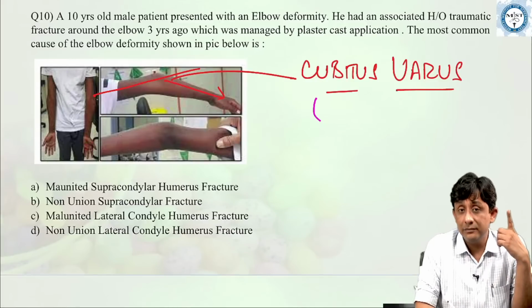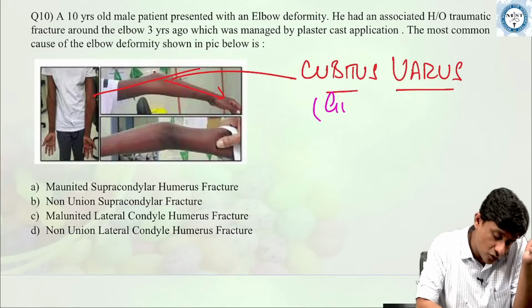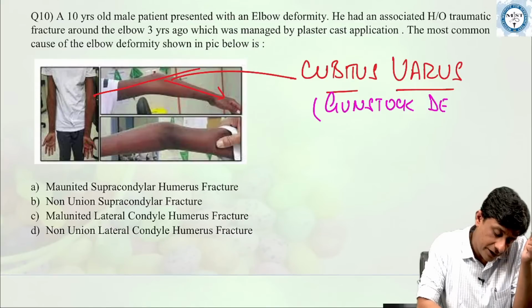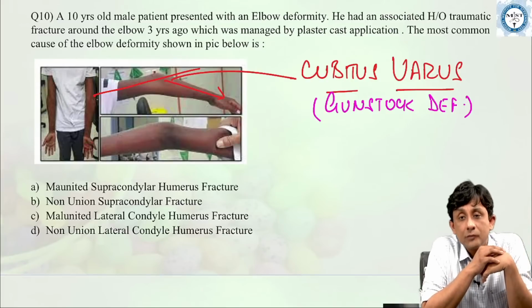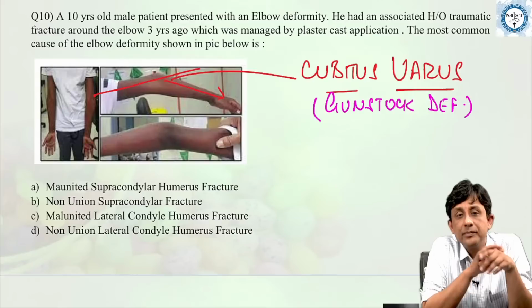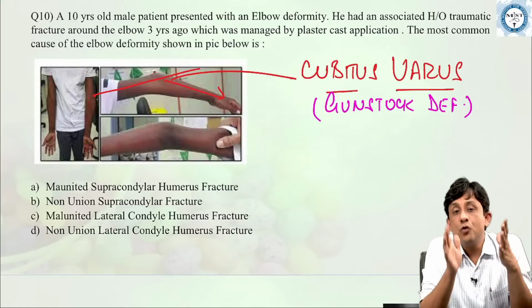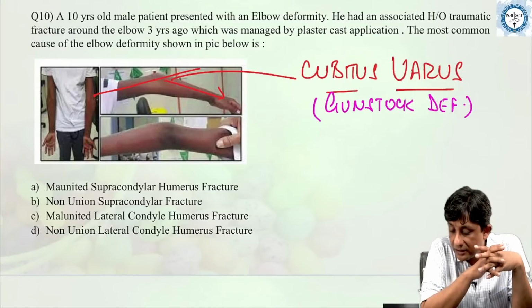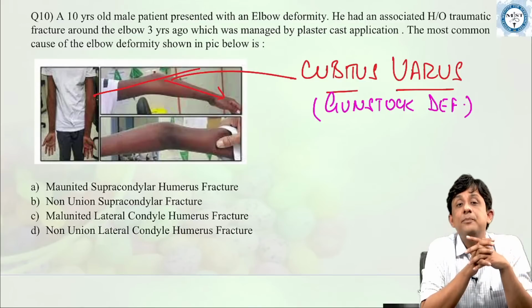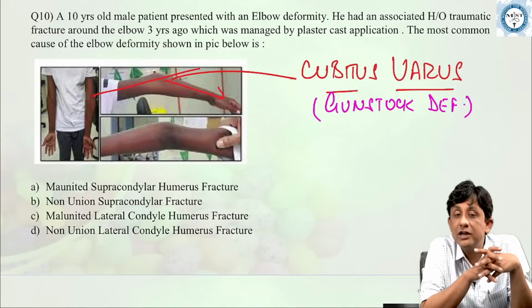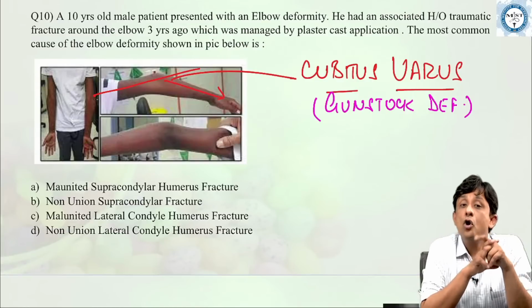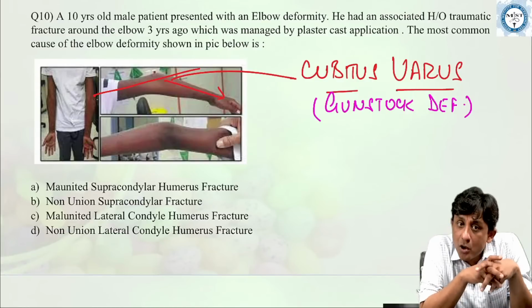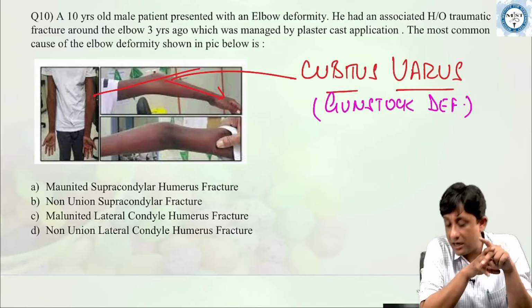It appears like a long barrel gun. That's why this is also called a gun stock deformity. Now, of these four choices, which is the answer? Is it because of a malunited supracondylar humerus fracture or a non-union of supracondylar humerus fracture? Or because of a malunion of lateral condyle humerus fracture or a non-union of lateral condyle humerus fracture?